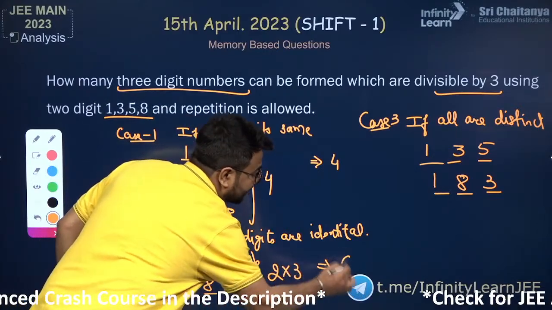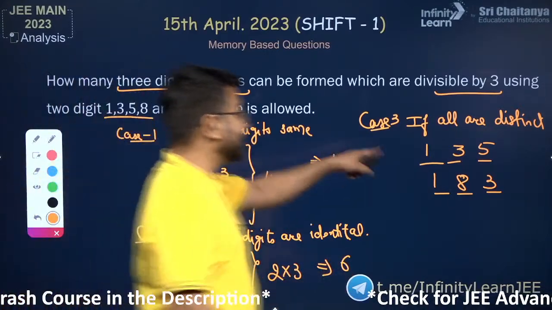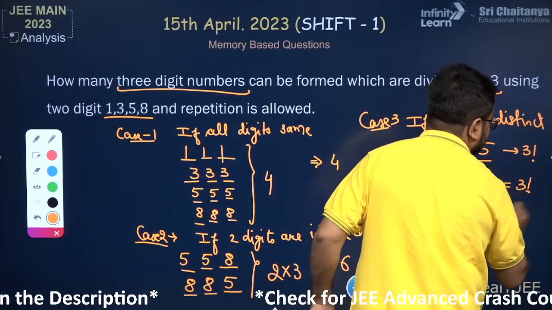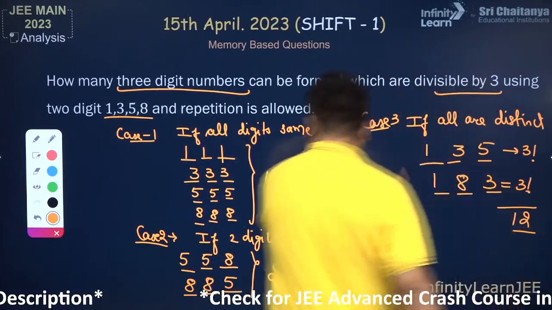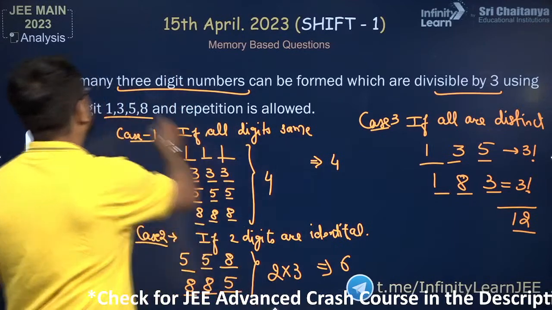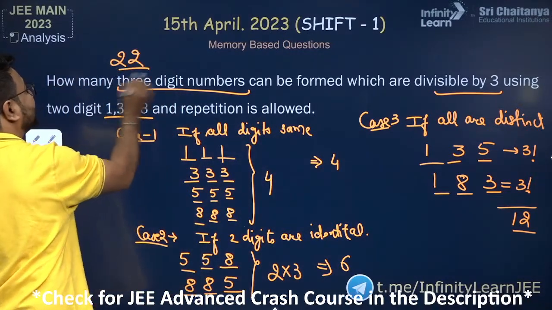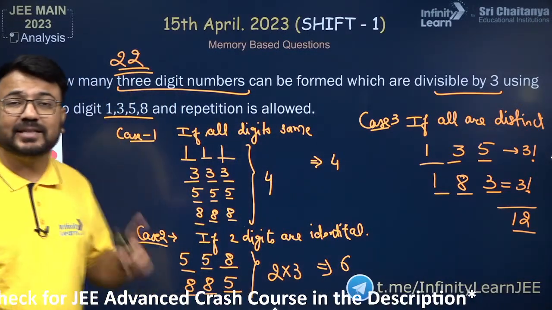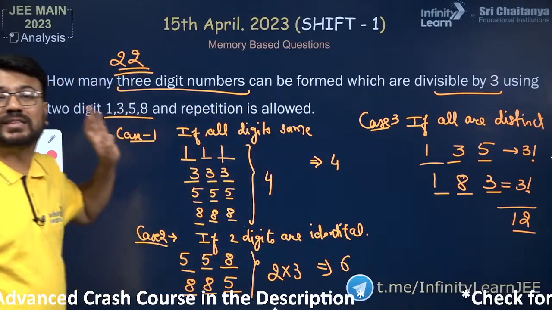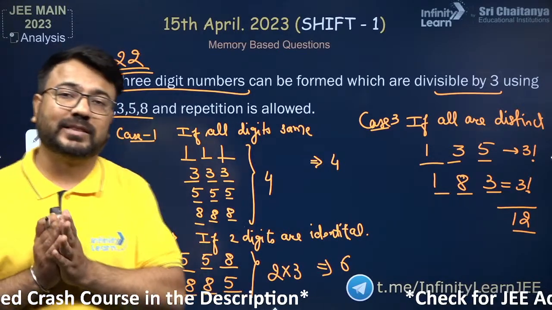The total numbers formed here is 6, and the others can be arranged by 3 factorial, so 6 plus 6 is 12, 12 plus 6 is 18, 18 plus 4 is 22. They have asked how many 3-digit numbers are divisible by 3 and formed with the digits 1, 3, 5, 8. So the answer will be 22 in this case.